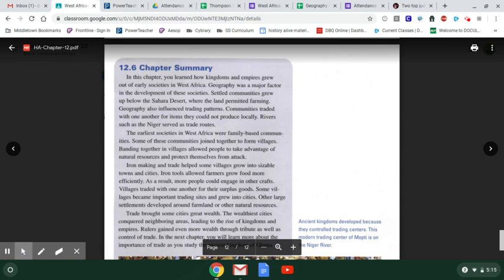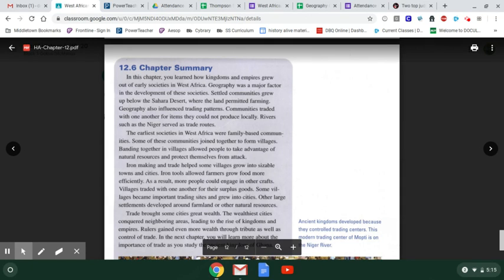So your story should include some of these things. Banding together in villages allowed people to take advantage of natural resources and protect themselves from attack. Iron making and trade helped some villages grow into sizable towns and cities. Iron tools allowed farmers to grow more efficiently. As a result, more people could engage in other crafts. Villages traded with one another for their surplus goods. Some villages became important trading sites and grew into cities. So trade is taking it from villages to real cities.